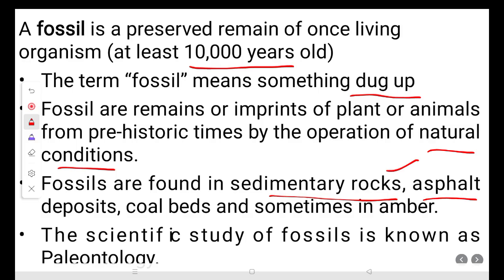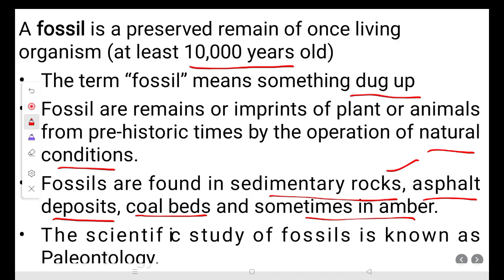Asphalt is an impure variety of hydrocarbon. If some organism got trapped in the asphalt deposit, we get it as a fossil. Coal beds are a very good medium to preserve fossils, as we find most plant fossils in coal beds. And in amber, the resin that comes out of trees, sometimes insects got trapped in the amber and were preserved.